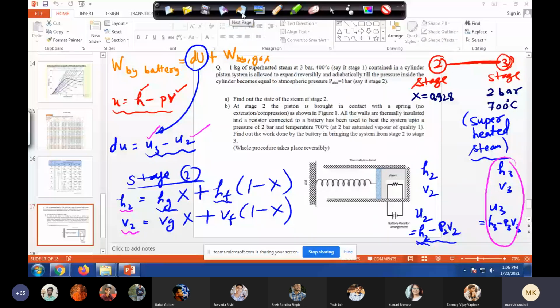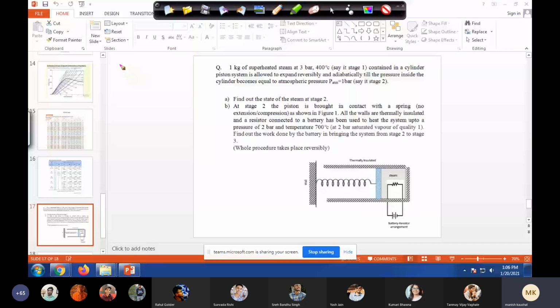Please check it. You should get du, which is u3 minus u2, that you should get as it should come. The whole calculation, I have done everything combined, so I think I will write the answer later on. So you can match the final answer then. So we know du. That's all you remember. So we know du now.